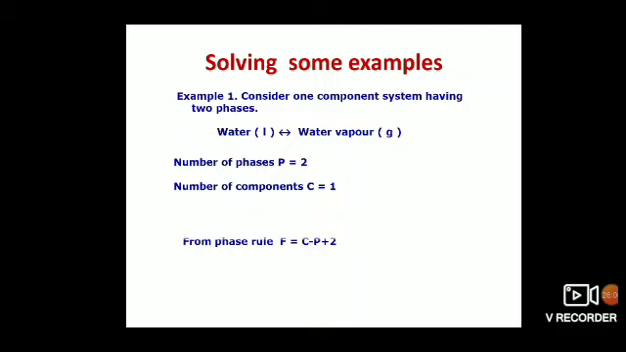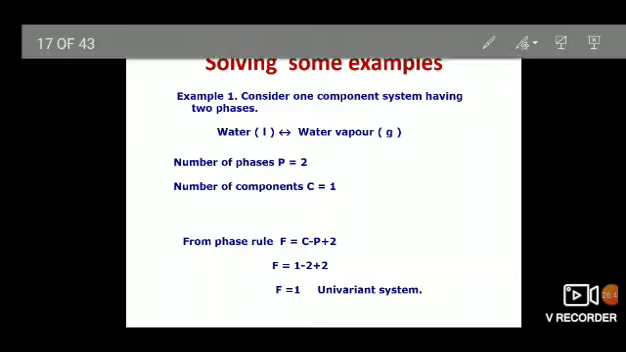Now coming to the phase rule, F is equal to C minus P plus 2. Substitute 1 for C, 2 for P, and plus 2 is already present in the equation. Minus 2 plus 2 gets cancelled. F is equal to 1, a univariant system. That is, the system of water in equilibrium with water vapor is a univariant system. F is equal to 1.